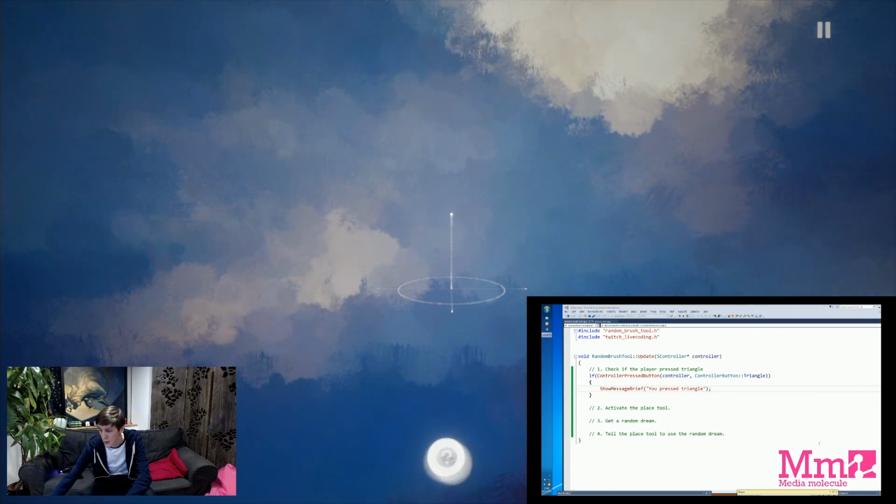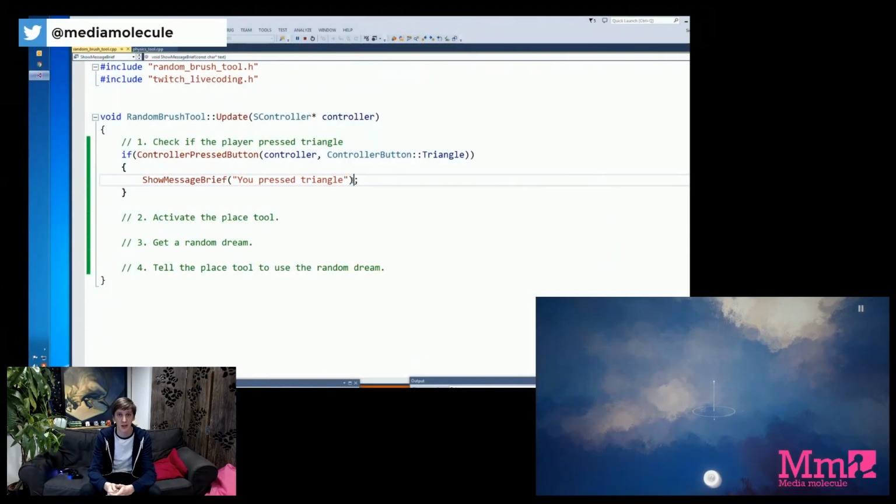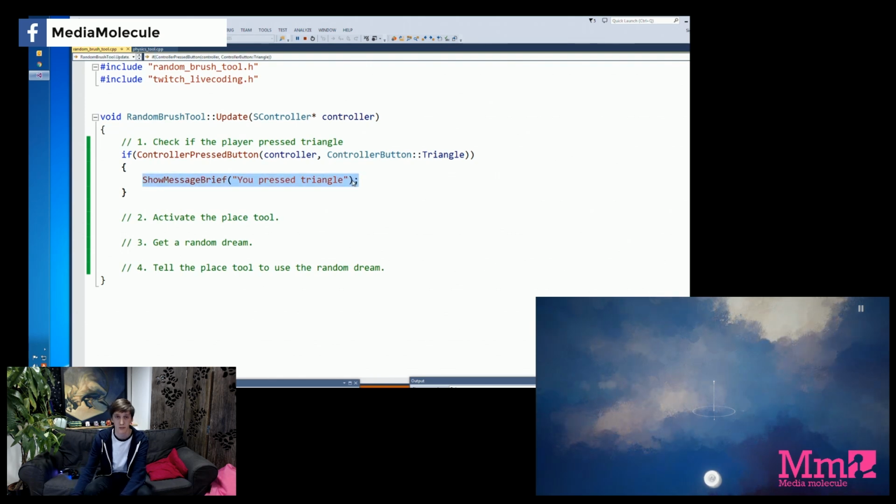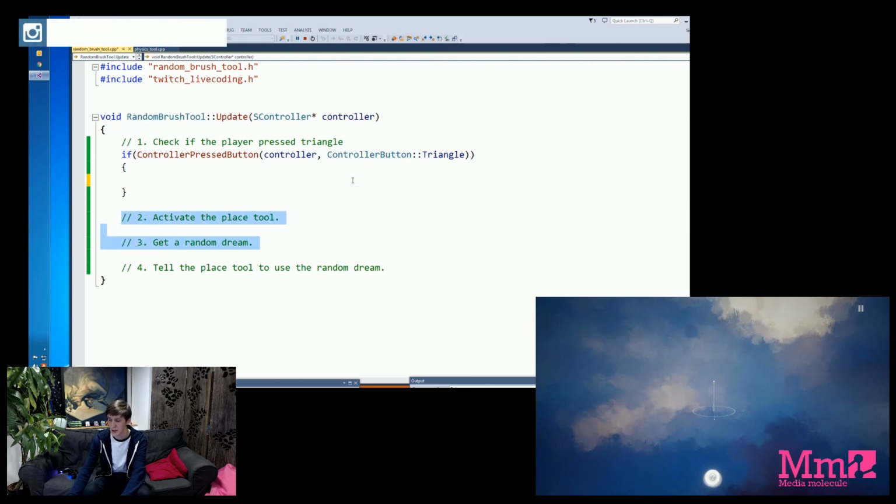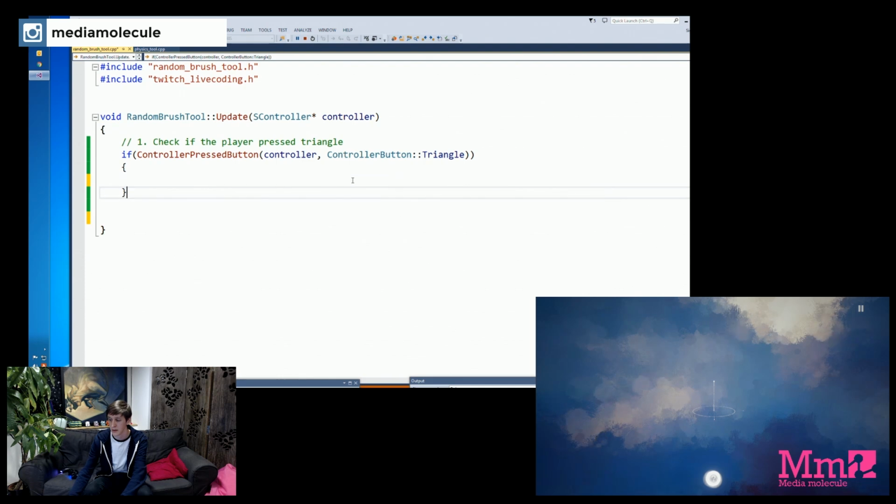So what we want now is that these additional 3 steps we listed go inside that block of code, because unless the user presses triangle, we don't want this tool to do anything. So we remove the message we just added, and we move these 3 steps into this block of code.